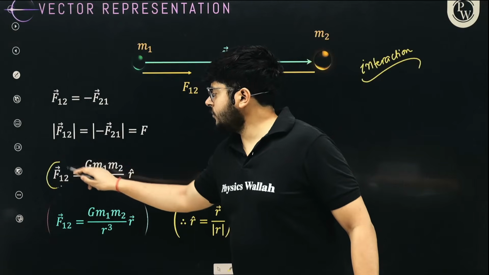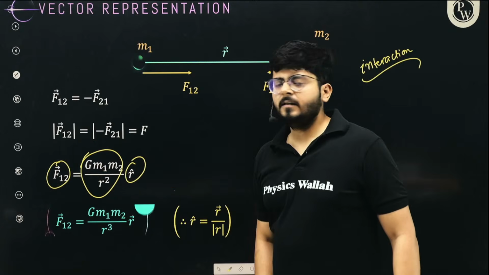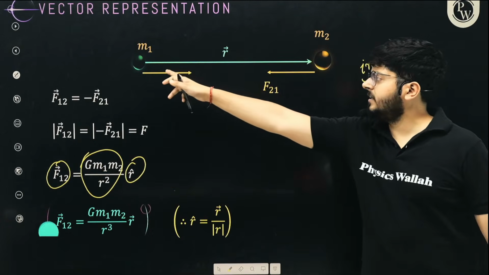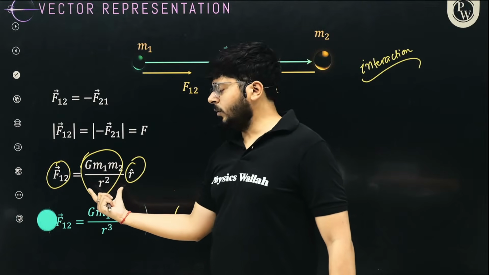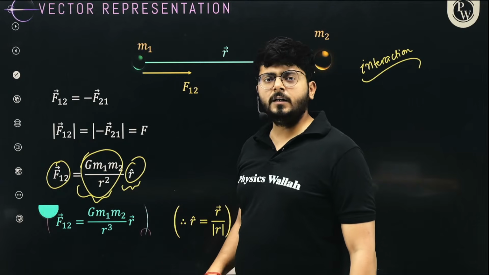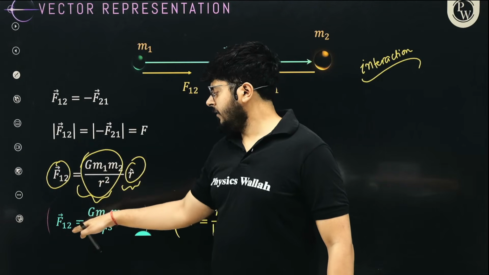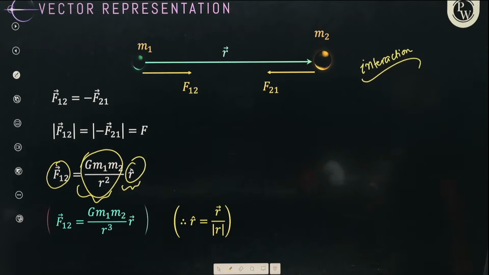So the value of force is G m1 m2 over r square, right, into r cap. Here r cap is the unit vector in the direction of this r vector. Just multiply the magnitude we already know. Once you multiply the magnitude with the unit vector in this direction, you can write down the whole thing in vector format. So that's how you write it. Okay.